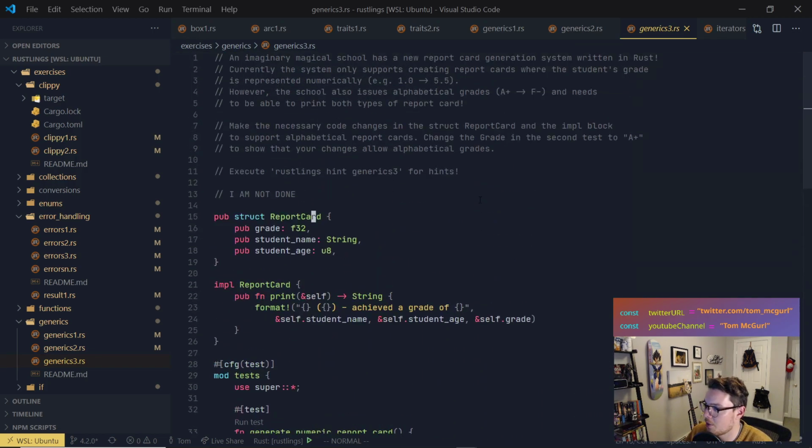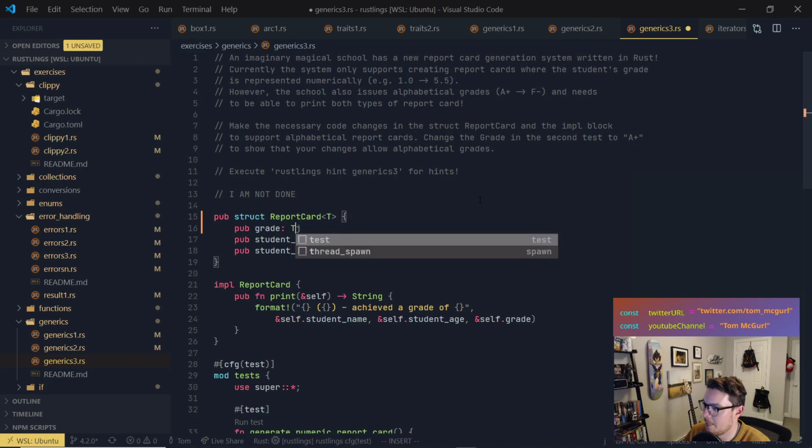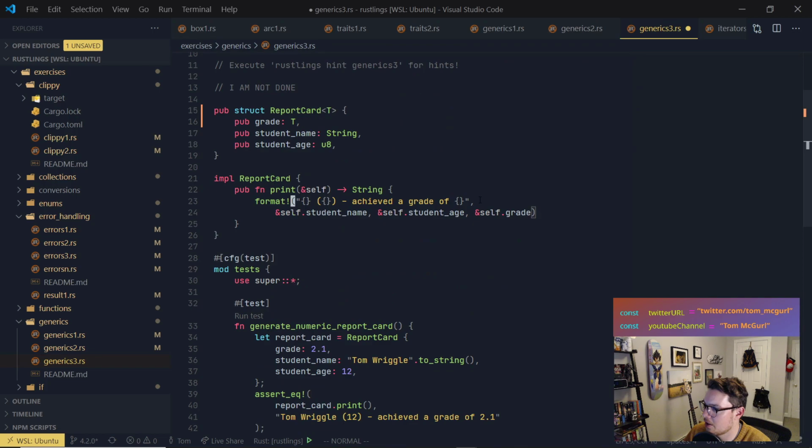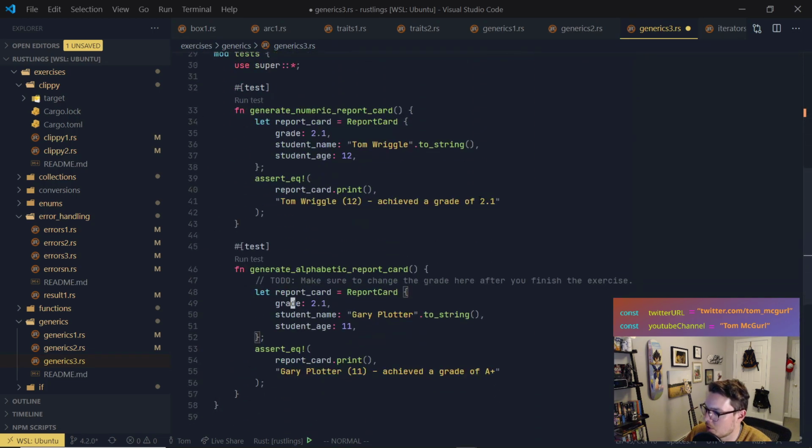So what can we do? Well, we can make our public struct report card generic over type. Let's start with T, and then we'll get more refined. We'll get more specific. So we'll start with type T, and then we'll be specific. We'll say it's going to either have to be this type or this type, right? So we'll start with generic over type T, and then here we have our, what function are we calling? So we're creating the report card, and then we're calling print.